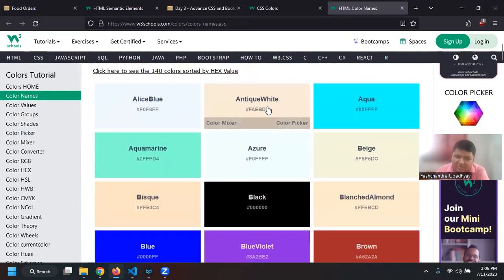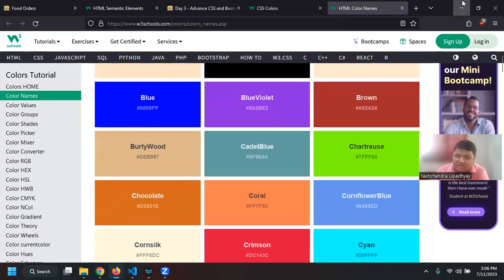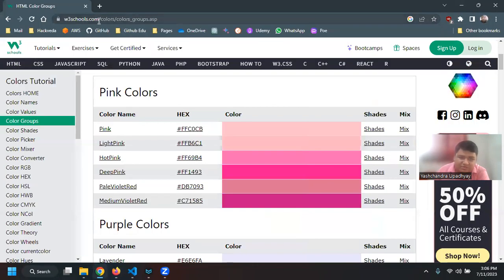See, this is slightly pink. This is also slightly pink. This is also slightly pink, right? So what we can do is search color and then color group. Then we will have shades of pink, so you can use any shade of pink if you want. You can directly copy it from here, right? So this is much better to look at.